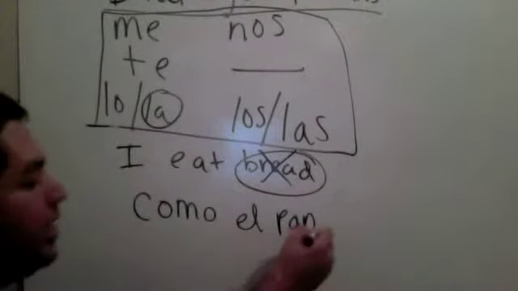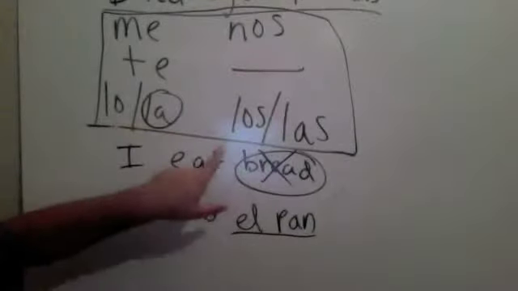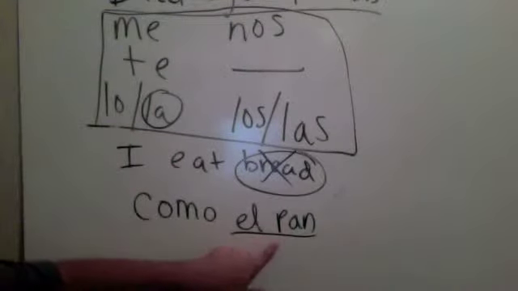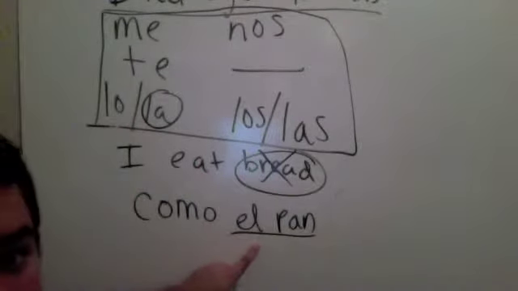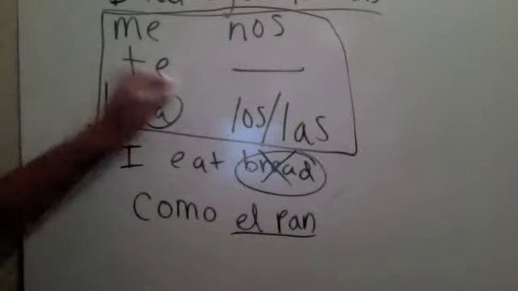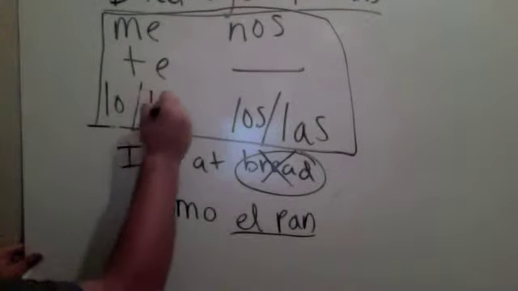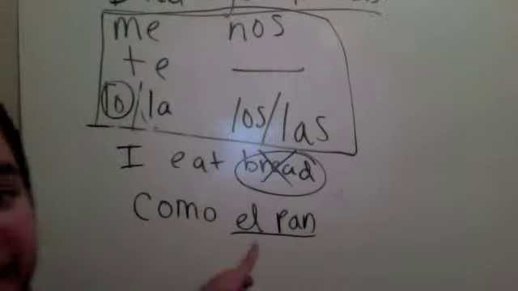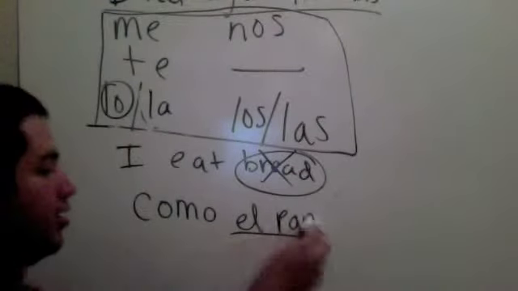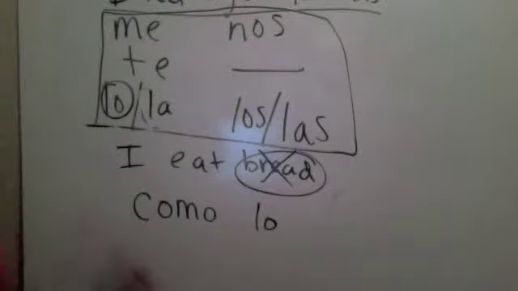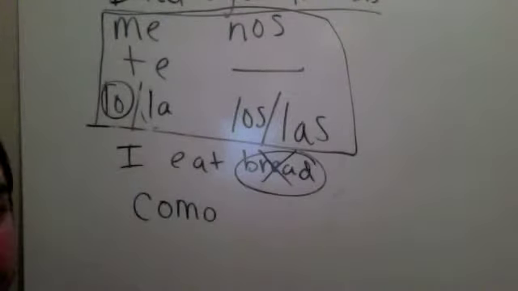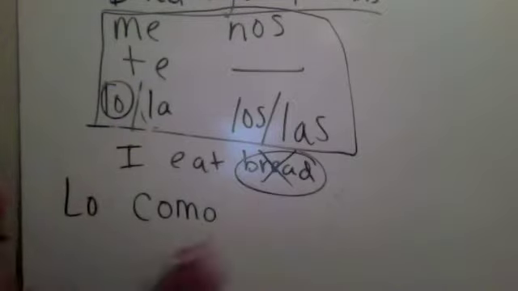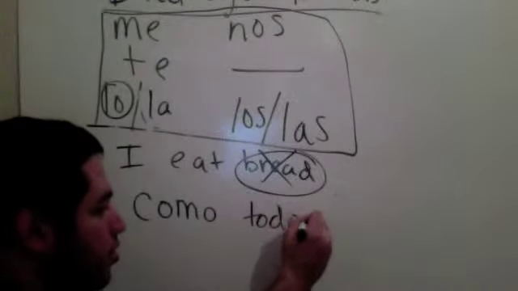will replace el pan? Los? No, bread is singular here, right? It's not plural. Not los or las. It's not la because el pan is masculine. This time, it's going to be lo because it's masculine singular. So now let's replace el pan with lo. We can't have this following this. It's not grammatically correct. Our rules say it goes before the conjugated verb. Lo como todos los días.